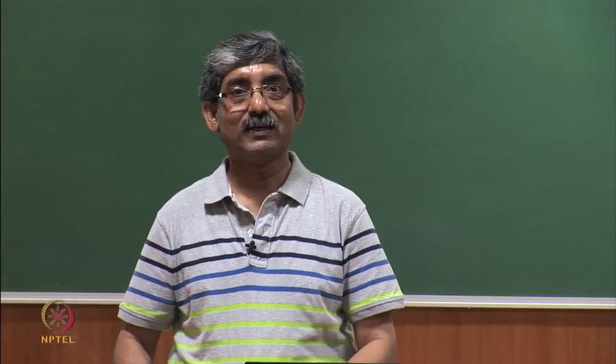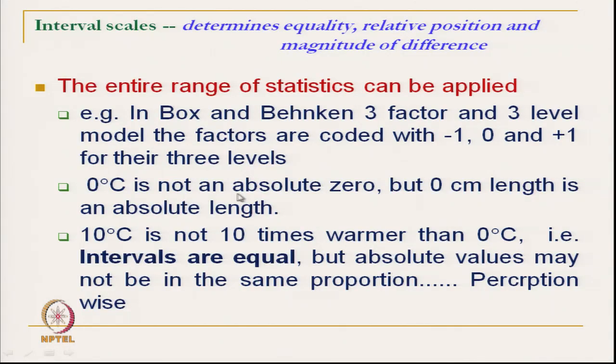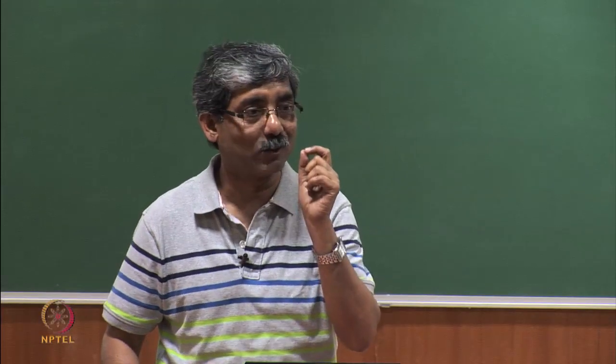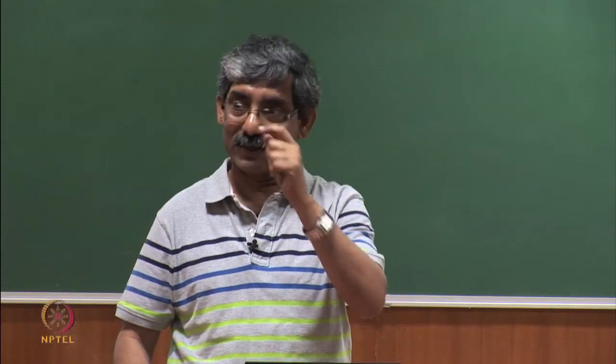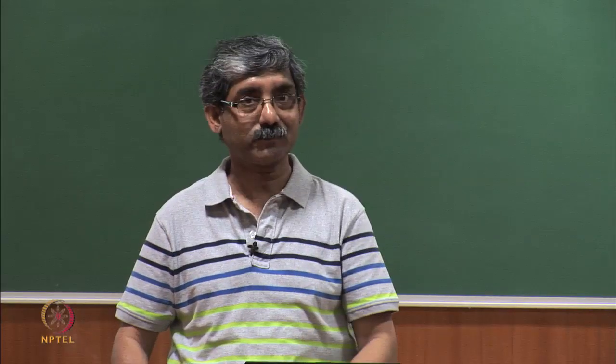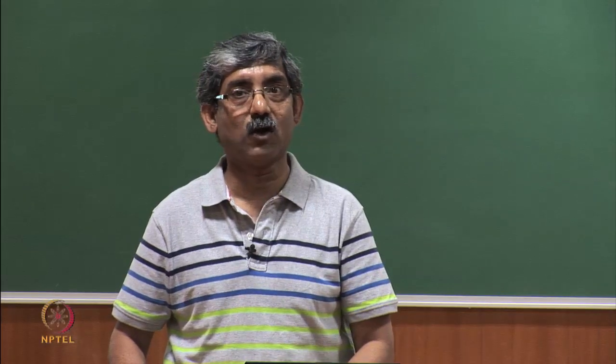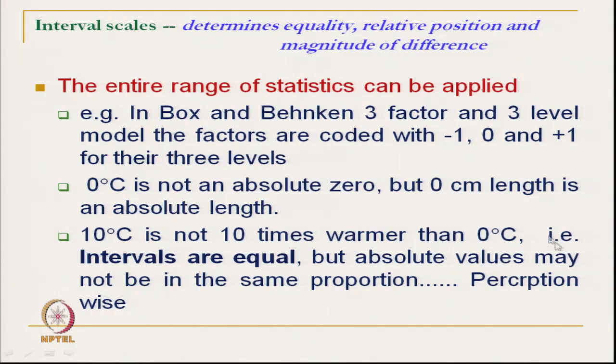For example, 0 degree Celsius is not an absolute 0, but 0 centimeter is absolute, because 0 centimeter length is an absolute length, whereas 0 degree Celsius is not absolute 0 temperature; in Kelvin, it is absolute. If we talk about, say, 10 degree Celsius, it is not 10 times warmer than 0 degree Celsius, it is a reference in between, but the intervals are equal.